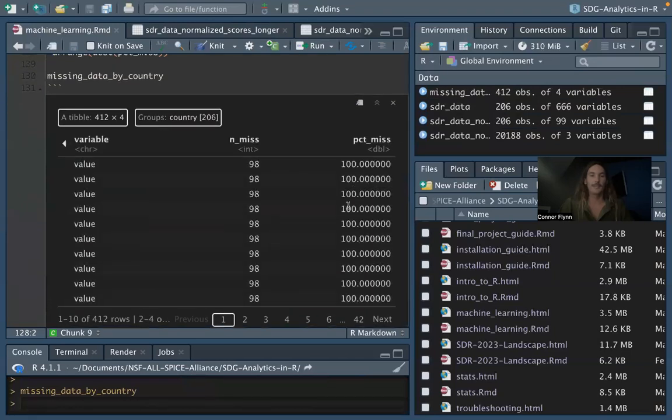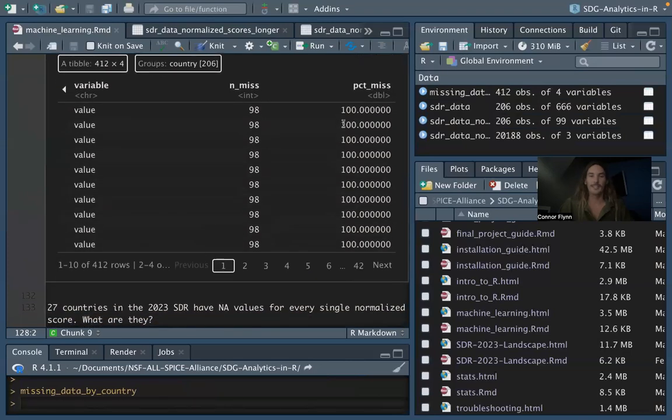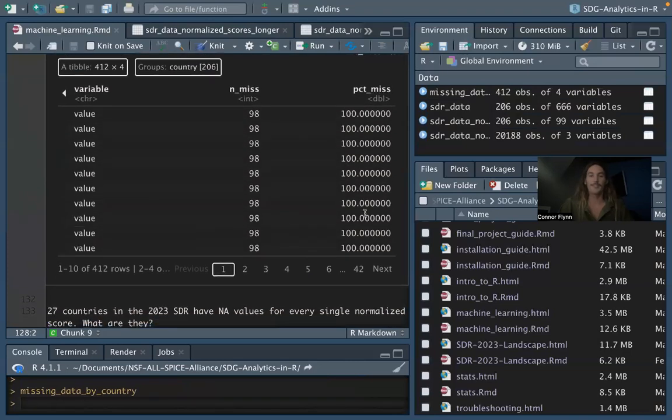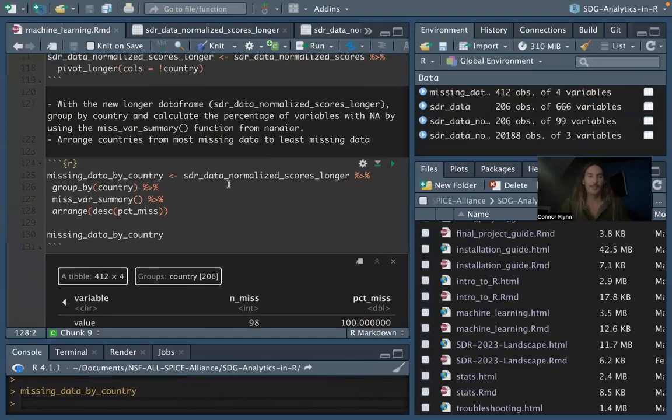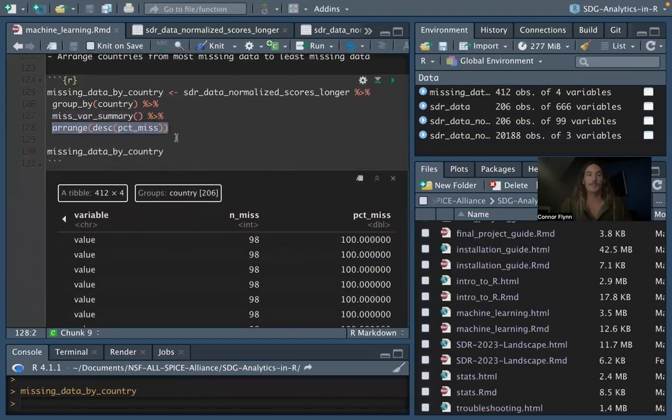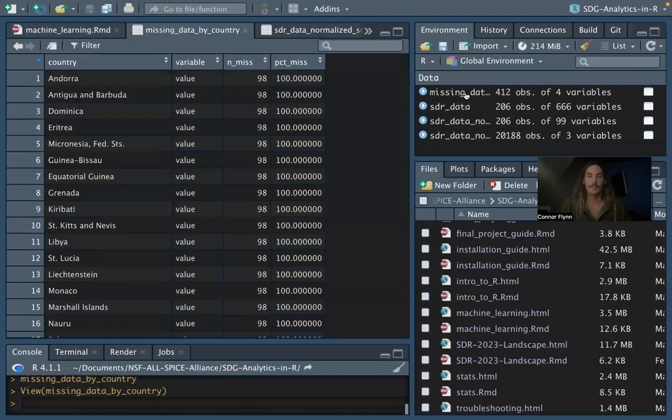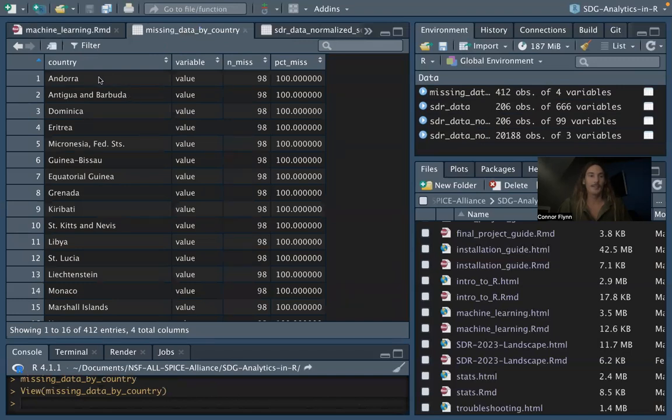We have number of missing and percent missing, and that's where we see 100%, right, of some of this data is missing. So again, we went from our longer data frame, we grouped by countries, we used the missvar summary function to calculate the percentage of missing data for each country, and then we arranged the data in descending order based on that percentage missing. When we look at the data frame, missing data by country, this is what it looks like. So we have Andorra, a number of missing variables, and percentage missing.